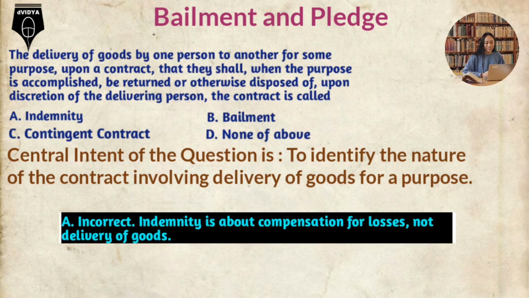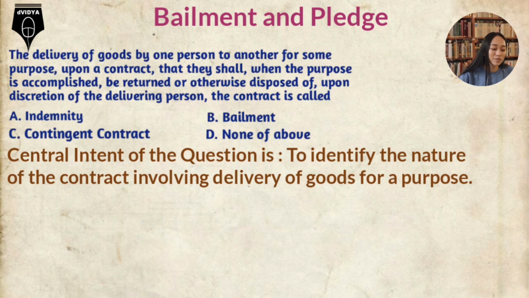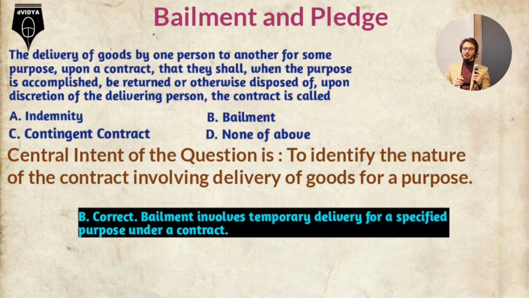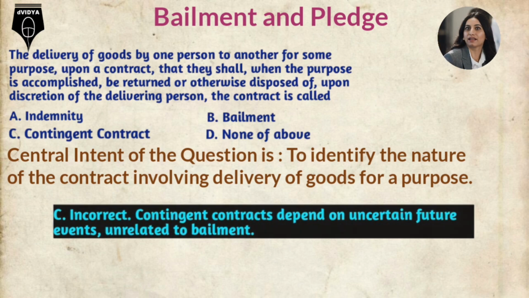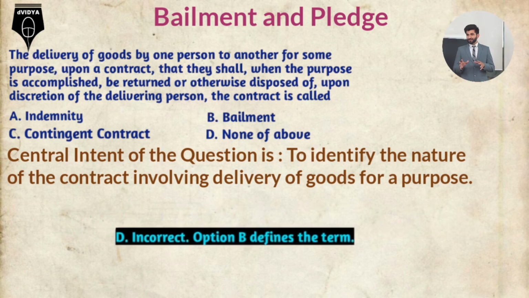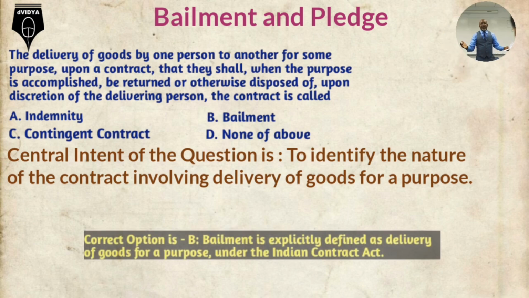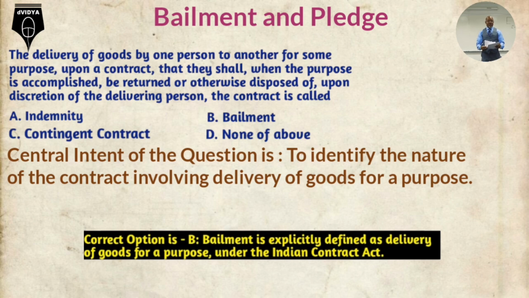Option A, indemnity, incorrect. Indemnity is about compensation for losses, not delivery of goods. Option B, bailment, correct. Bailment involves temporary delivery for a specified purpose under a contract. Option C, contingent contract, incorrect. Contingent contracts depend on uncertain future events unrelated to bailment. Option D, none of above, incorrect. Option B defines the term. Correct option is B. Bailment is explicitly defined as delivery of goods for a purpose under the Indian Contract Act.